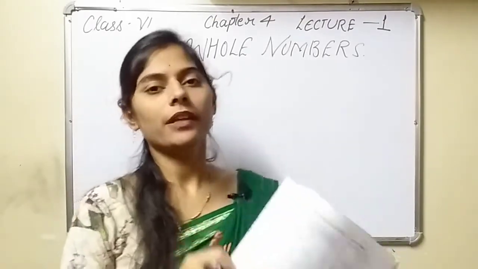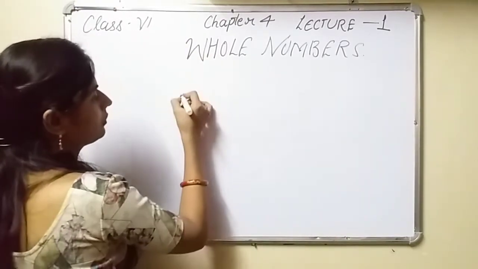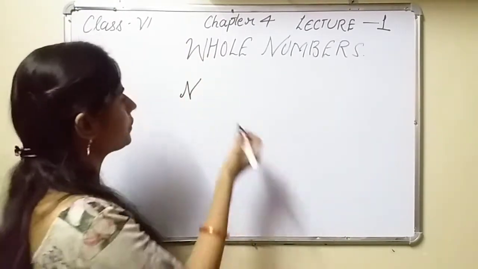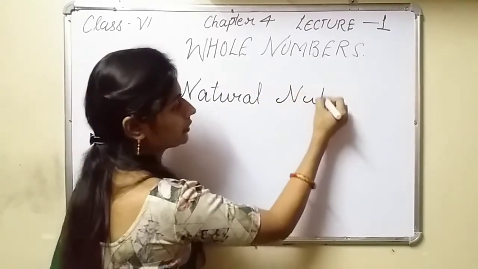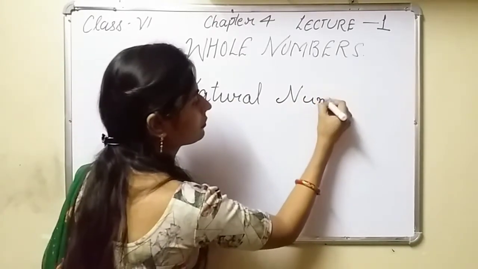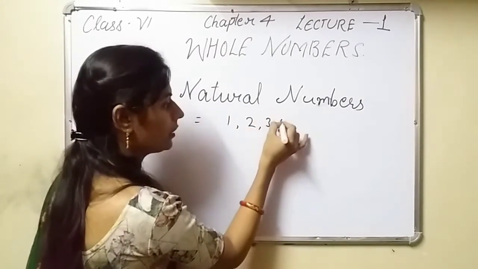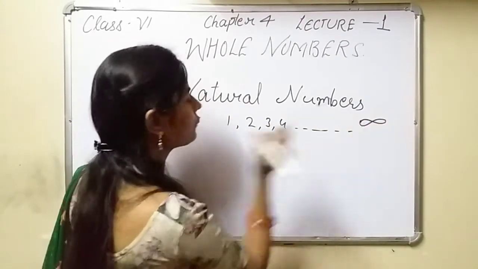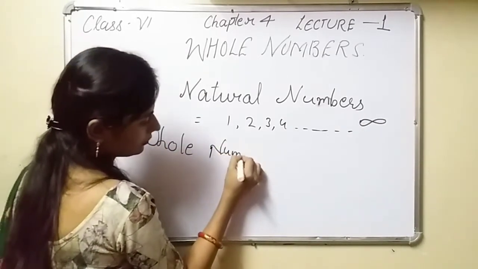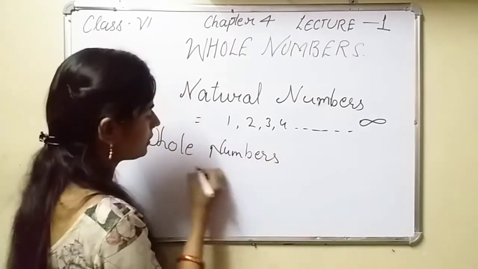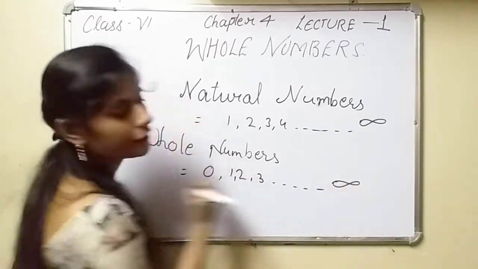First of all, I will explain what whole numbers are. Whole numbers and natural numbers you know, because you have studied them already in your previous classes. Natural numbers start from 1, 2, 3, 4 up to infinity. Whole numbers: what are whole numbers? They start from 0, 1, 2, 3, and the next digits up to infinity.